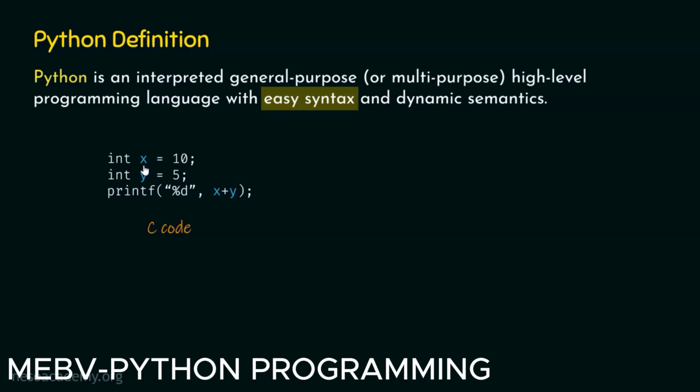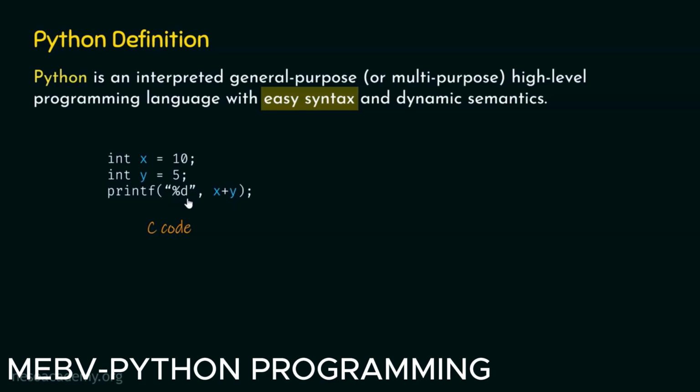X is a variable of type integer, which means that this variable can hold an integer value. Then we have a variable y of type integer, and it is also holding an integer value. It is holding value 5. Then we have a printf function to print something on the screen. Here this printf function will print the value of x plus y. We know that x is 10 and y is 5. Therefore 10 plus 5 or 15 will get printed on the screen.